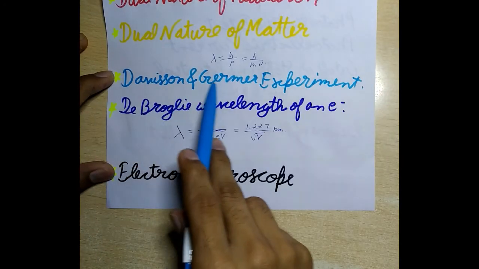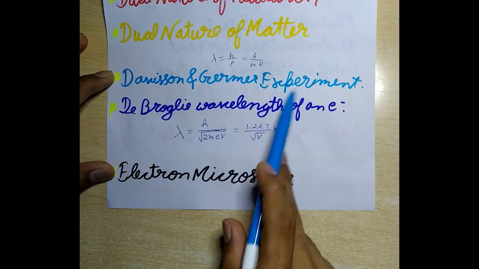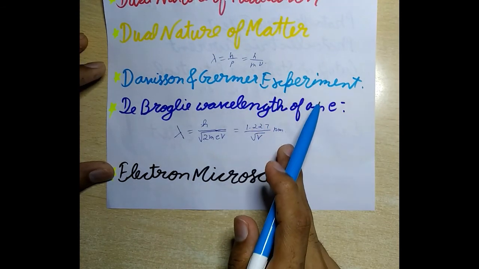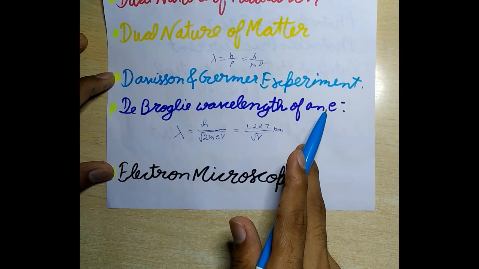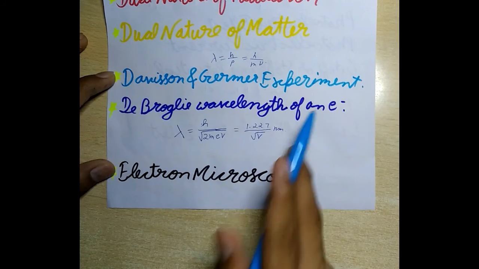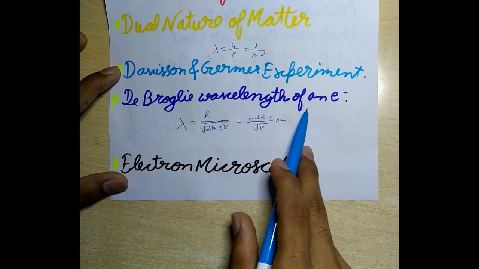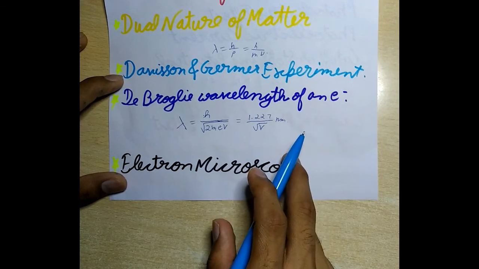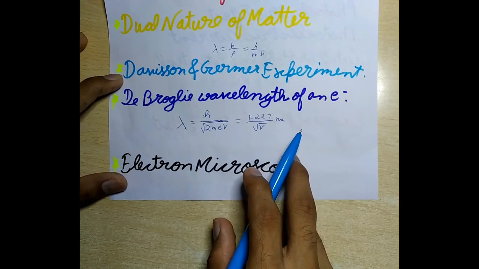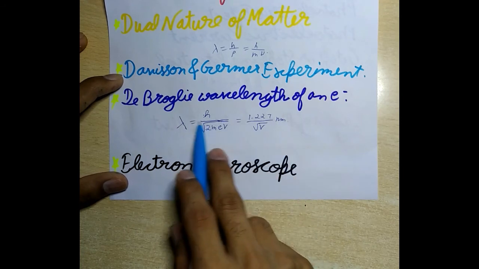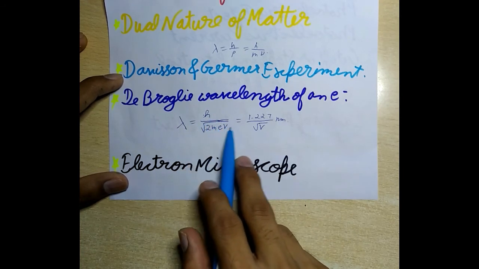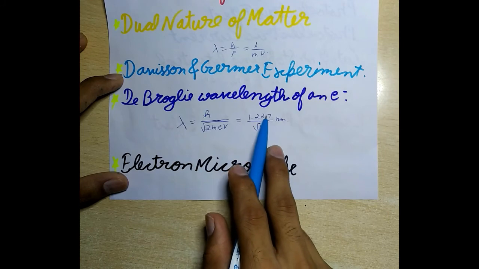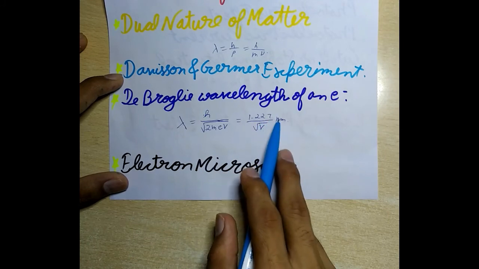Next is Davisson and Germer experiment. This electron diffraction experiment has verified and confirmed the wave nature of electrons. Next is de Broglie wavelength of an electron. The wavelength associated with an electron beam accelerated through a potential difference of V volts is given by lambda is equal to h by under root 2 meV, which is equal to 1.227 upon under root V nanometer.